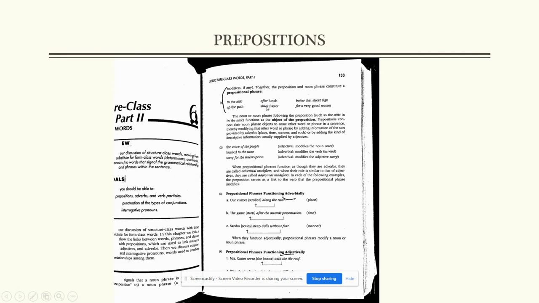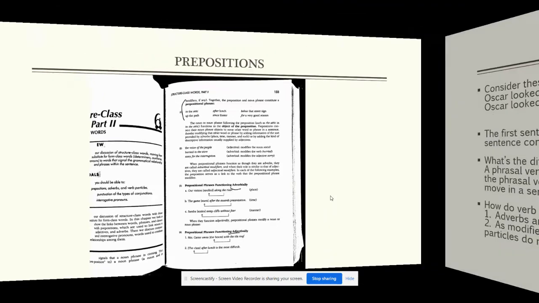The prepositional phrase itself is going to function as either an adverb or an adjective. So, for example, the toys in the attic are dusty. The toys in the attic is describing the toys. Therefore, it's an adjective. The whole phrase is an adjective. The toys are in the attic. There, the prepositional phrase in the attic is an adverb telling us where the toys are. Okay, so those are prepositional phrases.